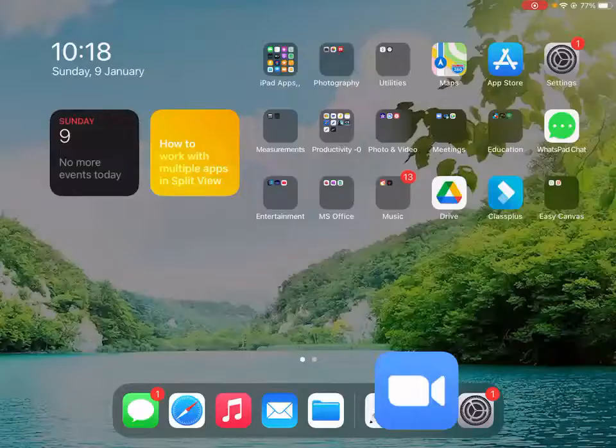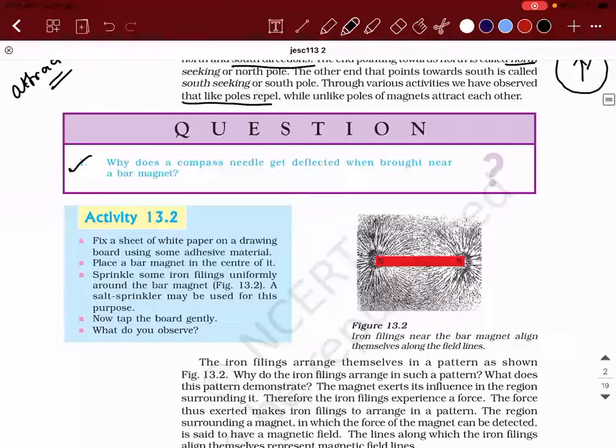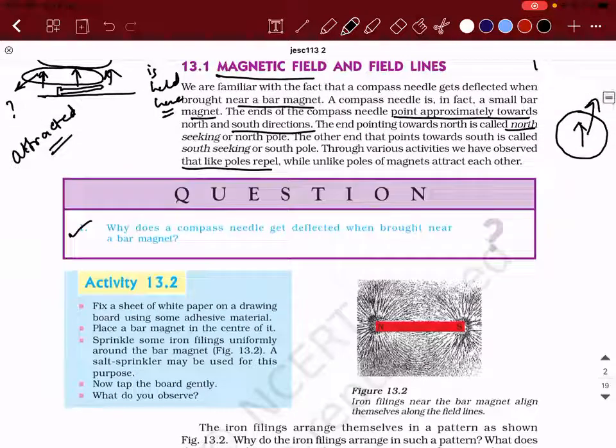Please tell me. So the compass needle is also a bar magnet. Yes, a compass needle is also a bar magnet, due to which what will happen? So the magnetic field lines will get it. Yeah, magnetic field lines. I didn't use the word magnetic field lines till now, but okay, with whatever knowledge you have, you tell. Yes, when they come in contact with each other, they start repelling the unlike poles. Sorry, the like poles.